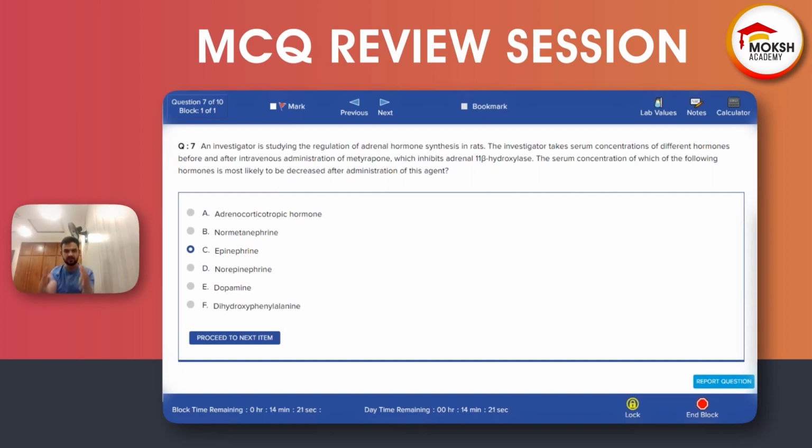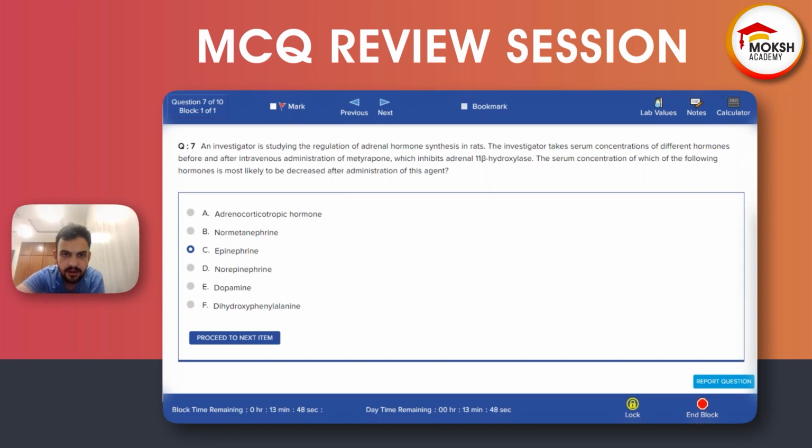When there is deficiency of cortisol, because metyrapone inhibits the formation of cortisol, the formation of epinephrine will also go down. The epinephrine will decrease. The right option is epinephrine. The remainder is the byproduct of norepinephrine. When there is inhibition of epinephrine formation, the backward steps will increase. Norepinephrine, dopamine, dopa, everything will increase. The right option is here epinephrine.